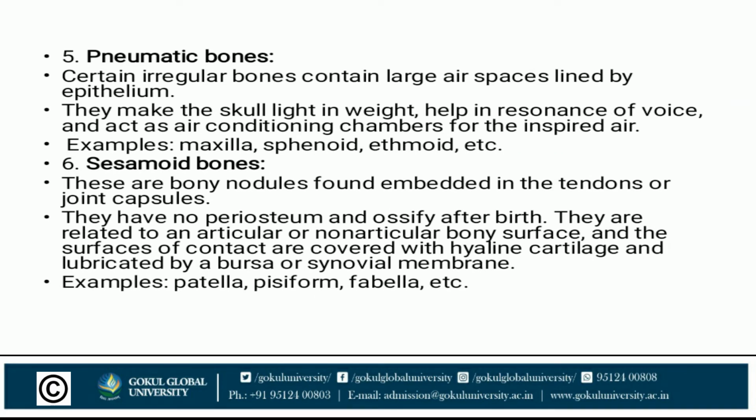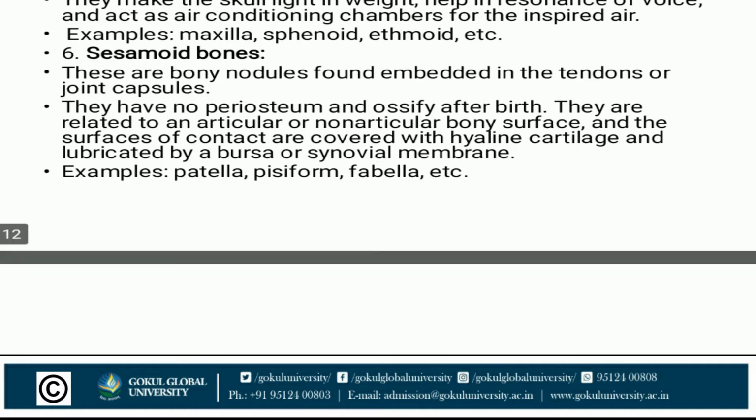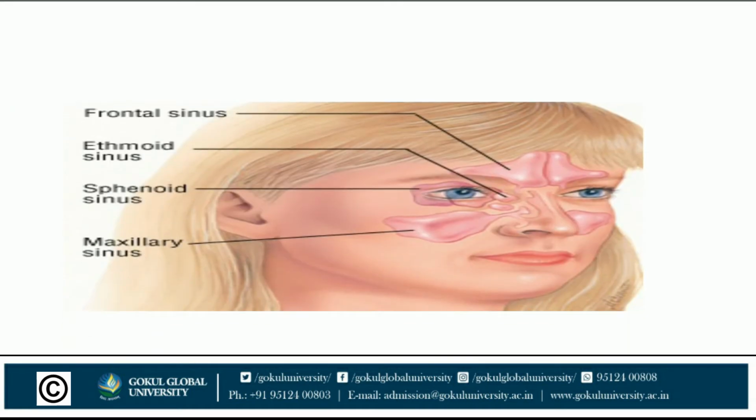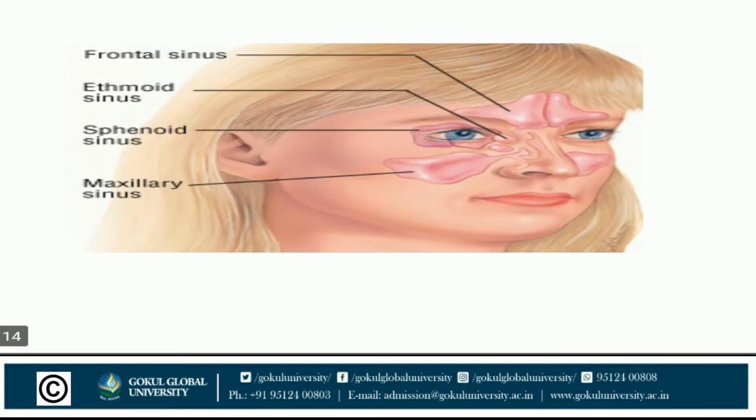Now pneumatic bones. Certain irregular bones contain large air spaces lined by epithelium. They make the skull light in weight, help in resonance of voice, and act as air conditioning chambers for inspired air. Examples: maxilla, sphenoid, ethmoid. In this diagram you can see frontal sinus, ethmoid sinus and ethmoid bone, sphenoid sinus, maxillary sinus.